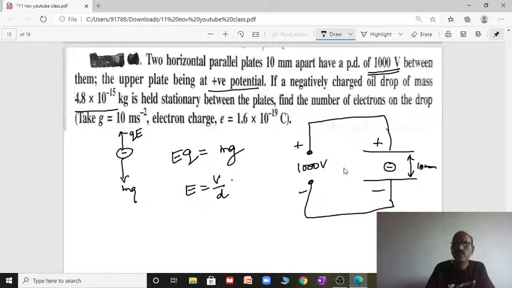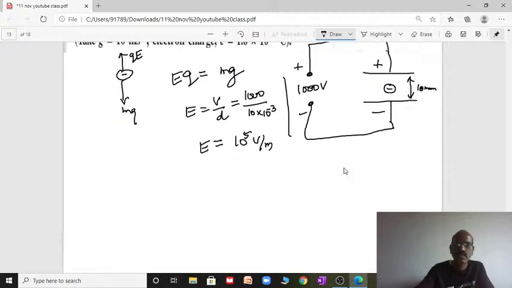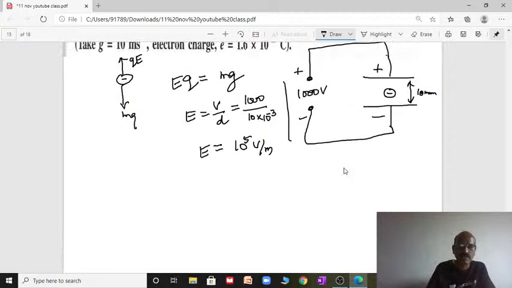Right, what is potential? It is 1000 by d. 10 millimeter separated the plate, 10 into 10 power minus 3 meter, right? You will get electric field 10 power 5 volt per meter. Now charge is the question, right?